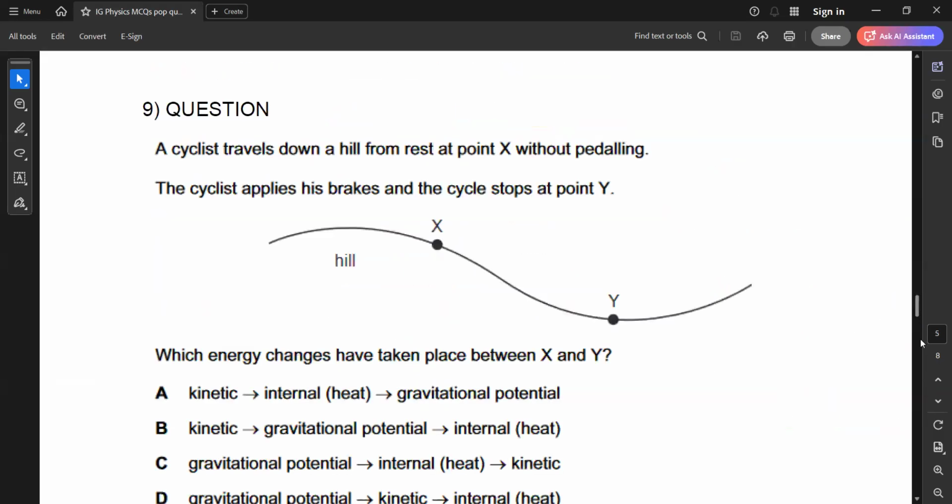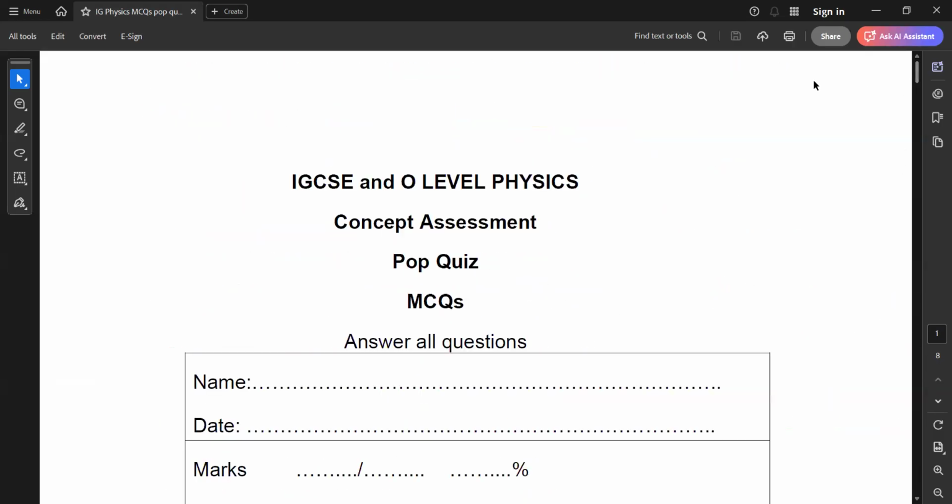So this was a pop quiz, MCQs pop quiz 12. Sir, what will be